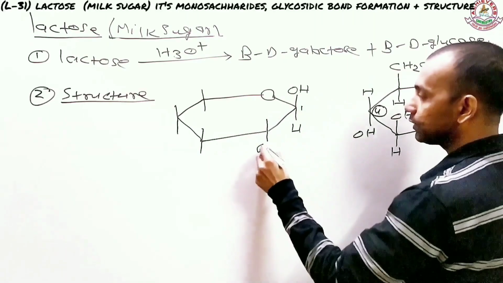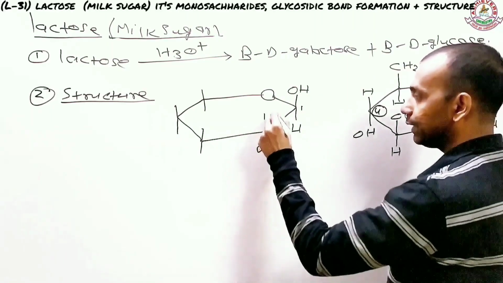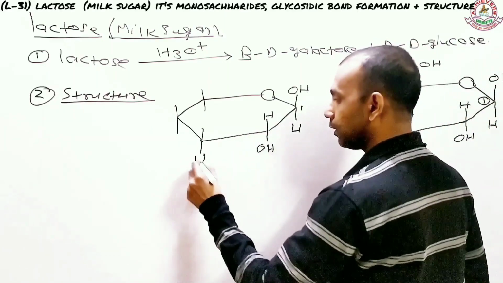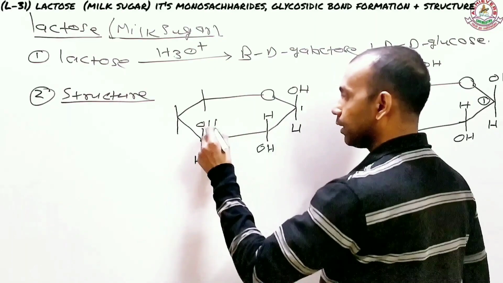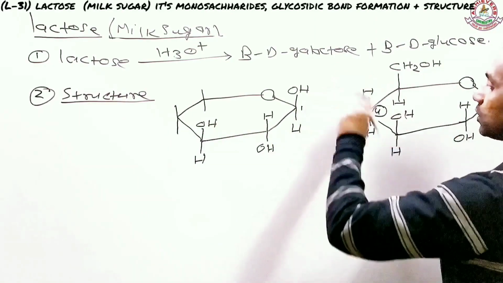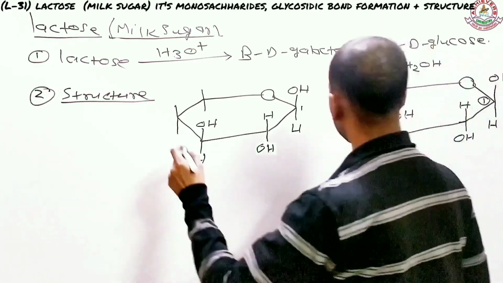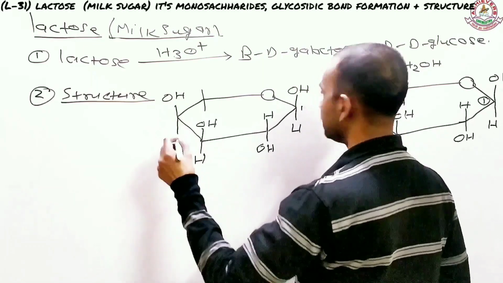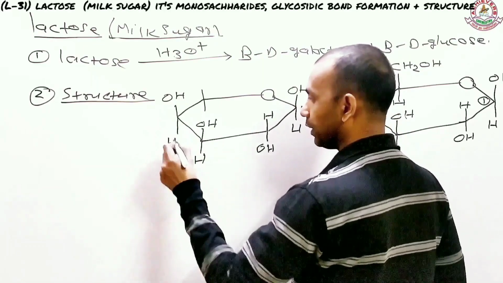The second has OH out and H in here. The third has H out here, OH in. Now you are at the fourth. What you have to do is reverse the position of OH and H. So OH is going to be up here, and this hydrogen is going to be down here.